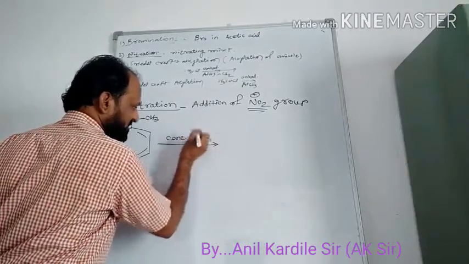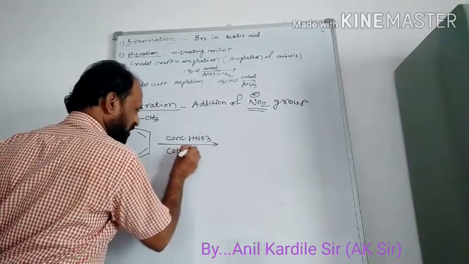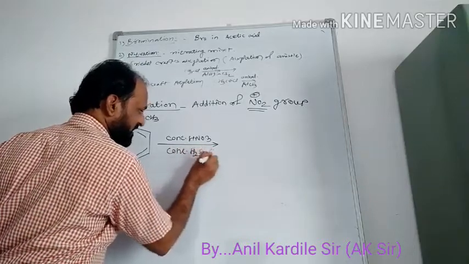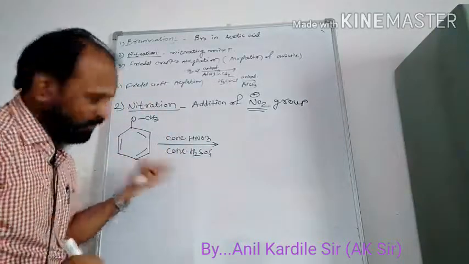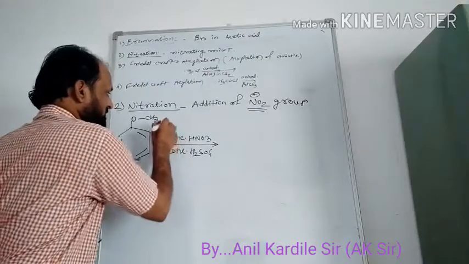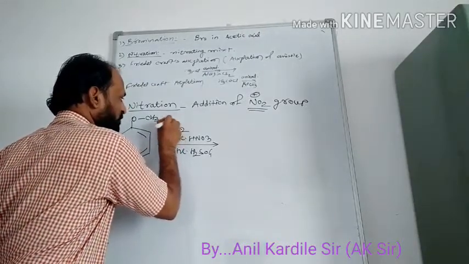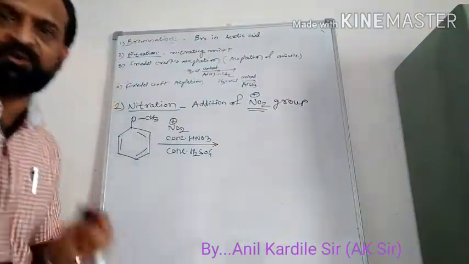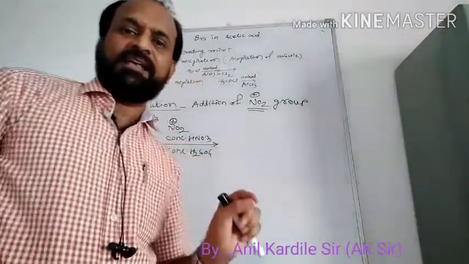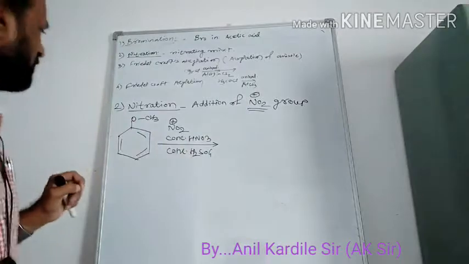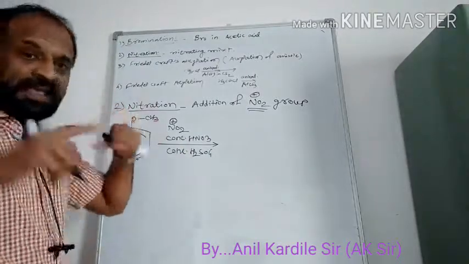Concentrated nitric acid in the presence of concentrated sulfuric acid. It will produce NO2 plus, and this NO2 plus acts as the electrophile. Okay, simple reaction, just like bromination.